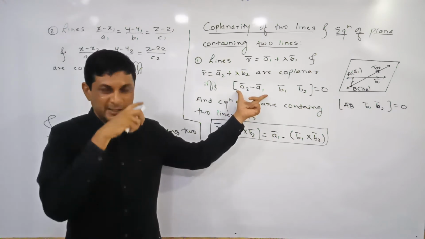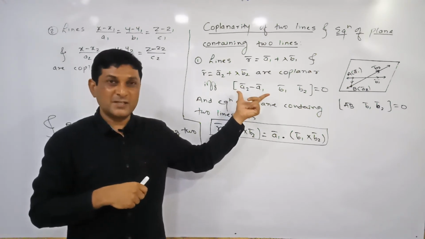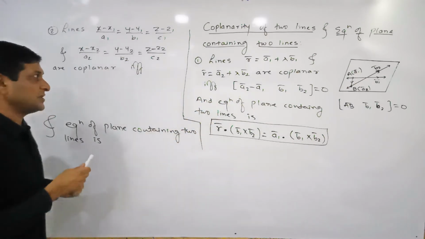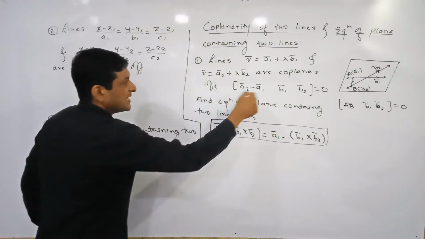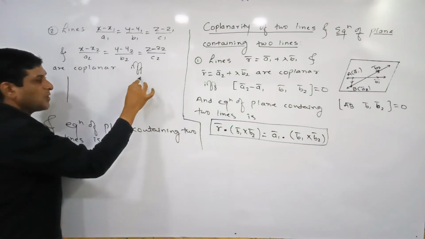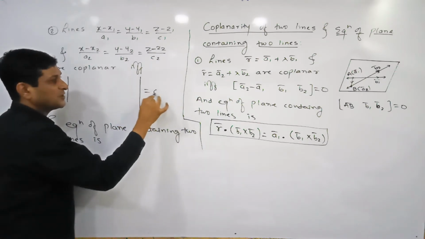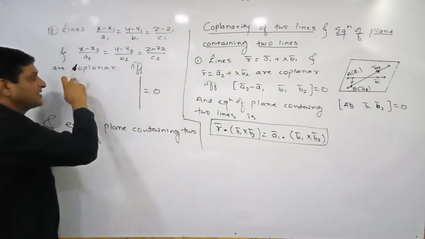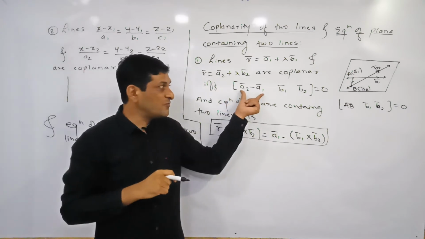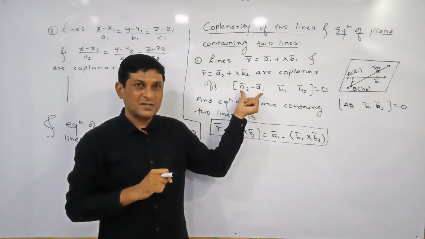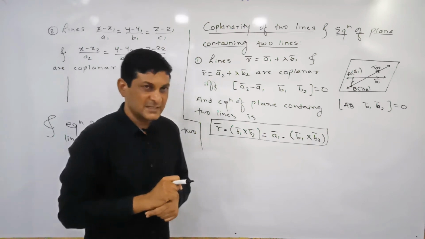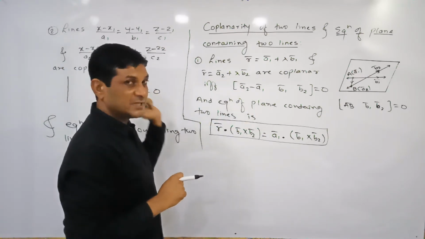Already we have got a condition for coplanarity of two lines, but in vector form. The same condition we are converting into Cartesian form. Here we can observe that a box product is there. The value of the box product is nothing but a determinant. On the right hand side 0, keep it as it is. Now we are trying to find the elements of the first row. The coefficients from the first vector are the elements of the first row of this determinant. The value of the box product can be found using a determinant.